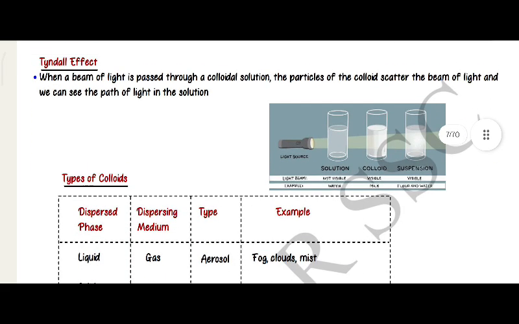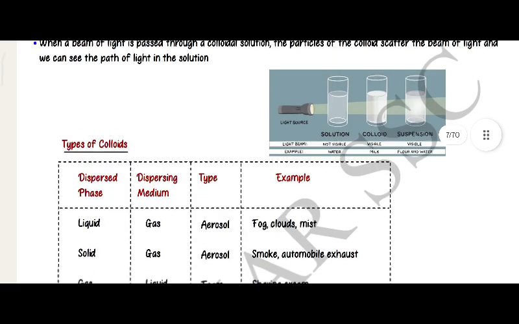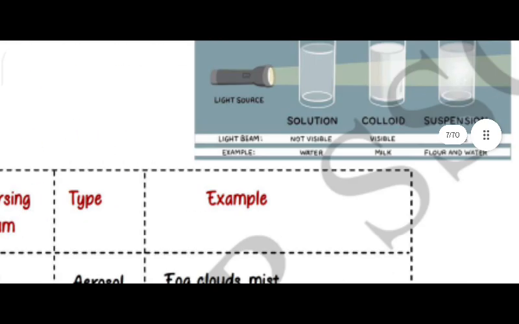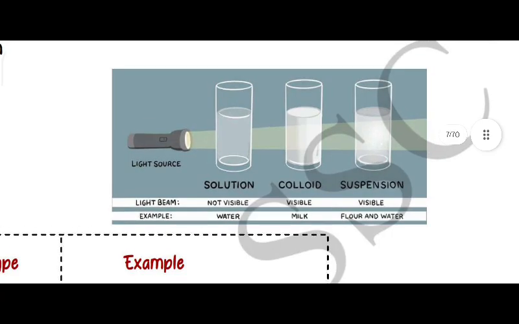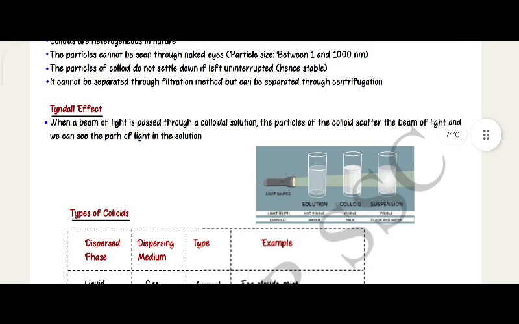Tyndall effect. When a beam of light is passed through a colloidal solution, the particles of the colloid scatter the beam of light and we can see the path of light in the solution. Light source. Solution, colloid, suspension. The beam of light is not visible in a solution, visible in a colloid and clearly visible in a suspension. Example: solution, water; colloid, milk; suspension, flour and water.